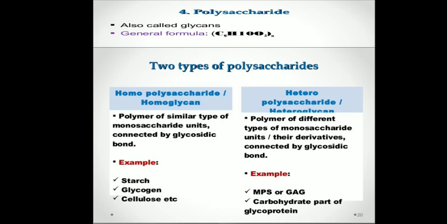Whereas heteropolysaccharides are the polymers of different types of monosaccharide units